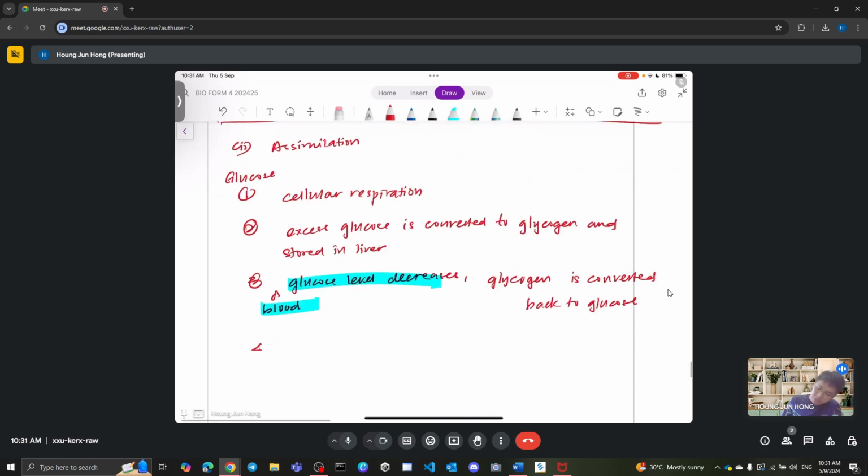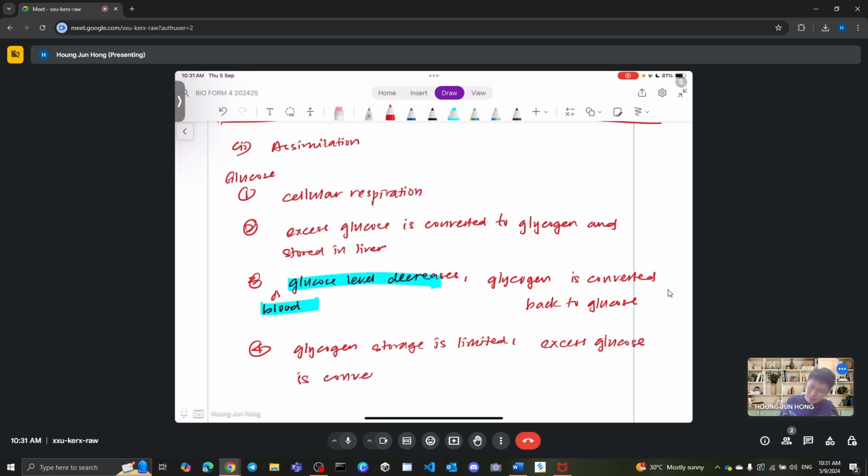And finally, just additional information over here: if you have too much glycogen, when glycogen storage is limited, then excess glucose will become what? Yes, it becomes fat, which is typically what happens to most people.